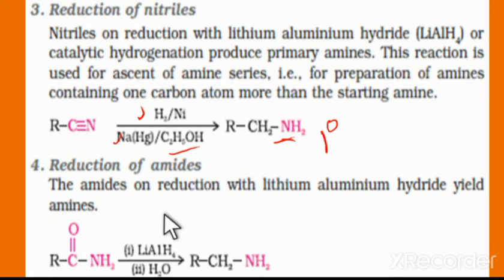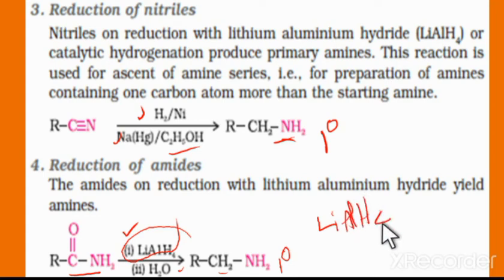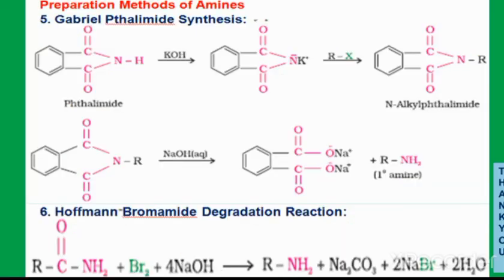Next, the reduction of amides. Amides are RC double bond O NH2. When the amide is treated with lithium aluminum hydride, a strong reducing reagent, followed by hydrolysis, it gives the corresponding amine. Here the C double bond O group is converted into CH2 and gives the primary amine. So the amides can be converted into amines by reduction, using the strong reducing reagent lithium aluminum hydride.